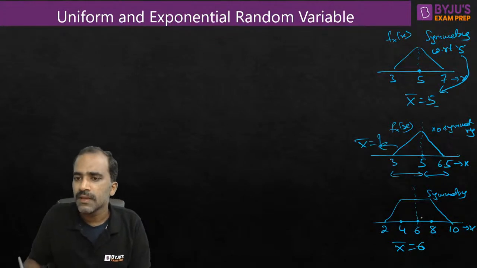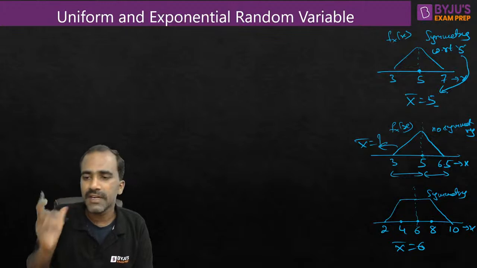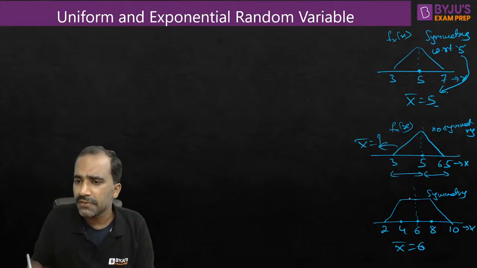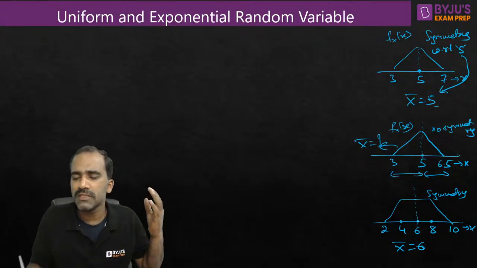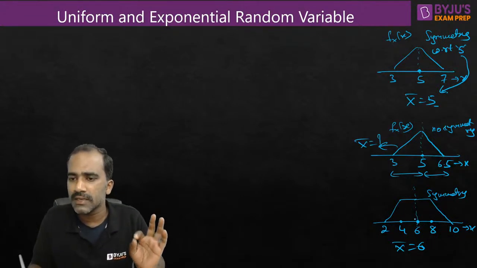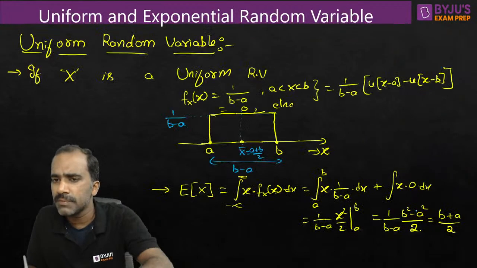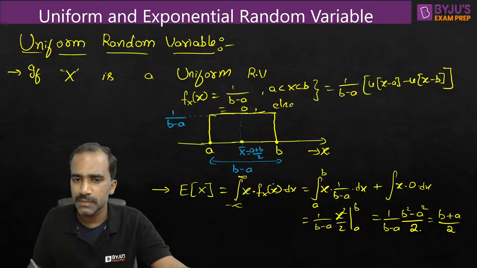The reason is the shape can be anything. The shape need not be some predefined shape. The shape can be anything only if you can recognize that it is having some symmetry. It is having even symmetry with respect to some point, not with respect to an axis. It can be having symmetry with respect to any point. Then definitely we can recognize the mean value graphically itself, without putting your pen. But the remaining values, mean square value and all the others, you have to find out with the basic procedure like this.